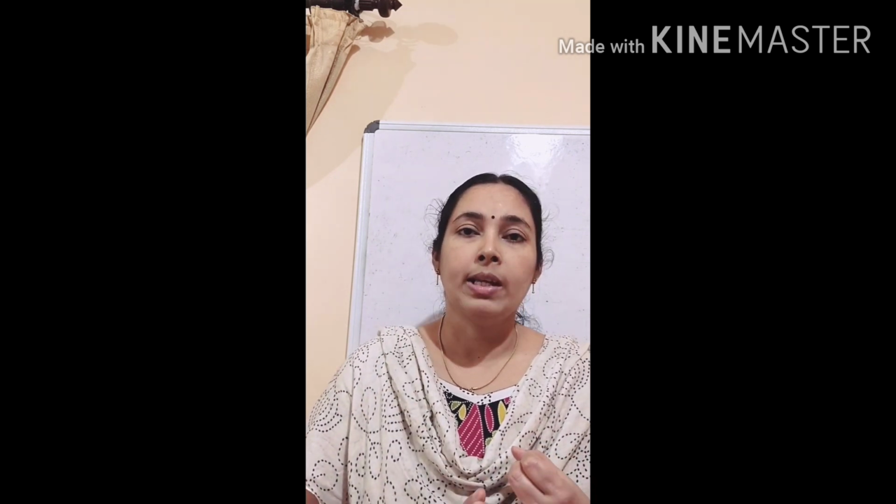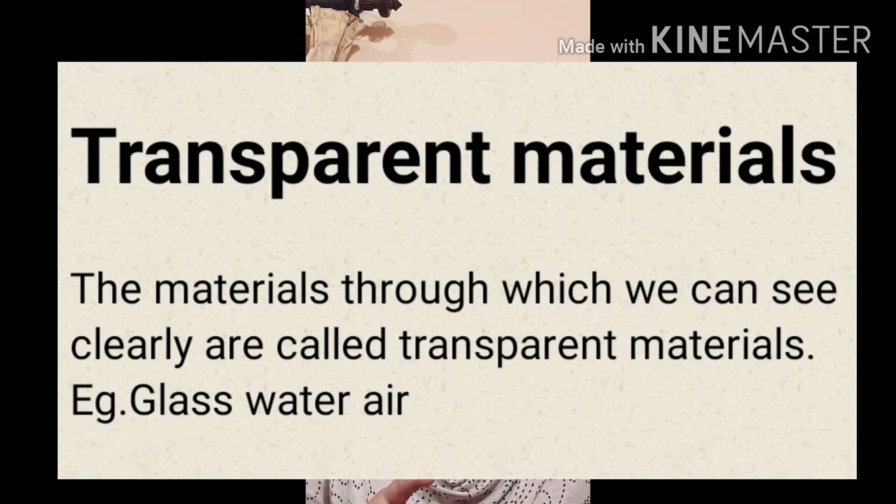Okay. So what all do we study? Transparent materials, translucent materials and opaque materials. What are transparent materials? The materials through which we can see clearly are called transparent materials, or the materials that allow light to pass through them completely are called transparent materials. Example, glass, air and water.